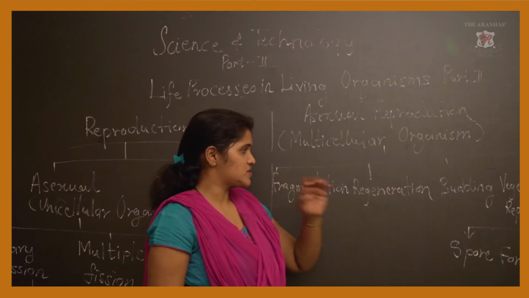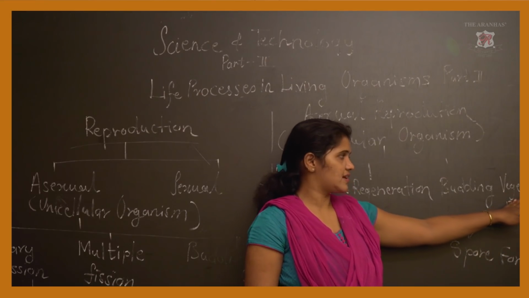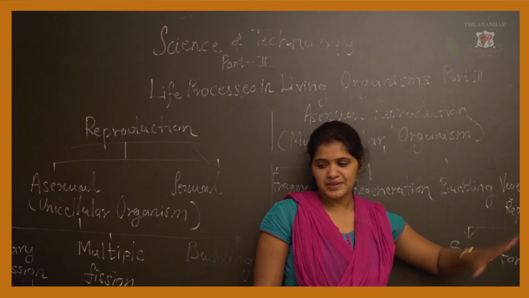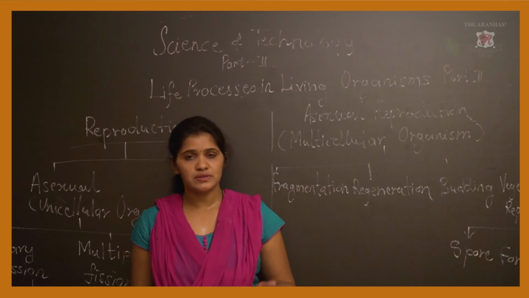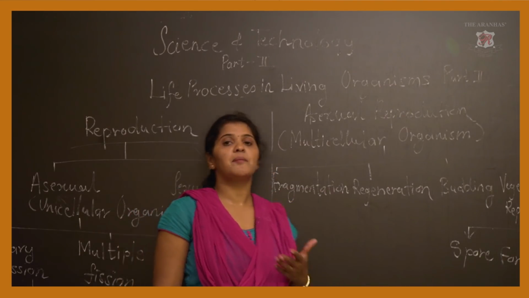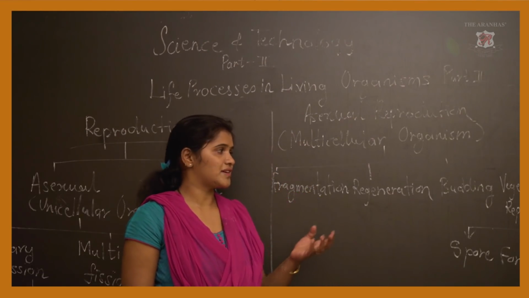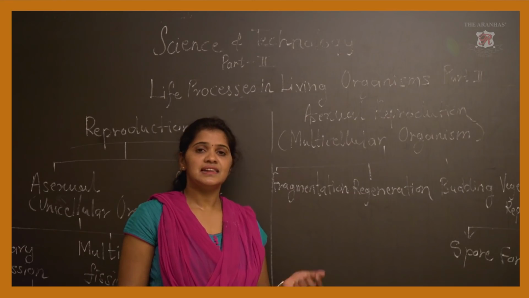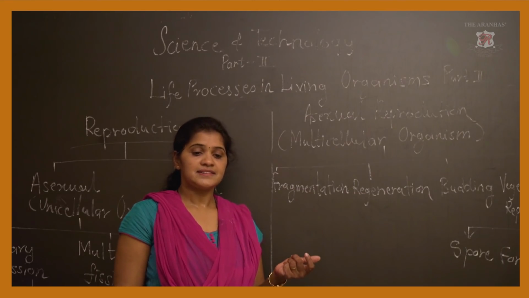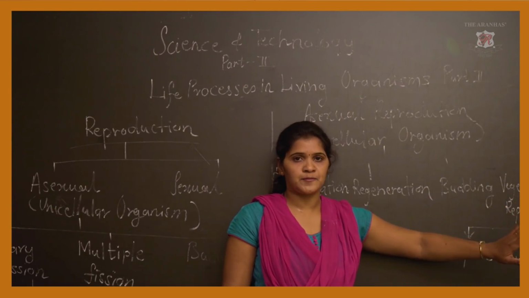The next process is vegetative reproduction. From the word itself, vegetative means the reproduction of multicellular organisms with the help of vegetative parts. All of you are aware of parts like roots, leaves, and stem. Let us learn one by one with specific examples.